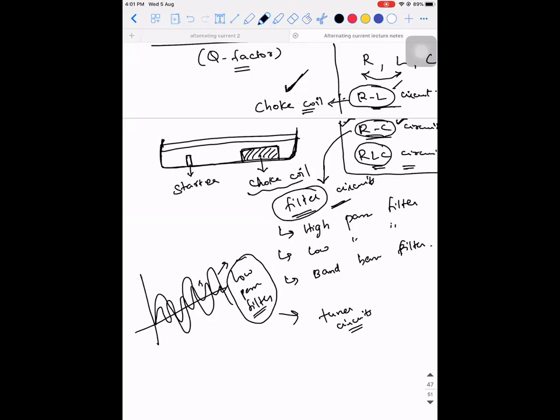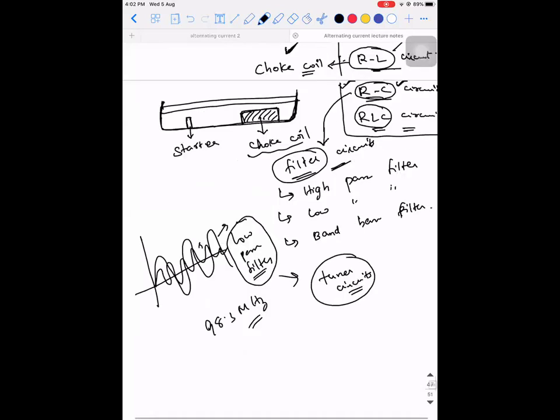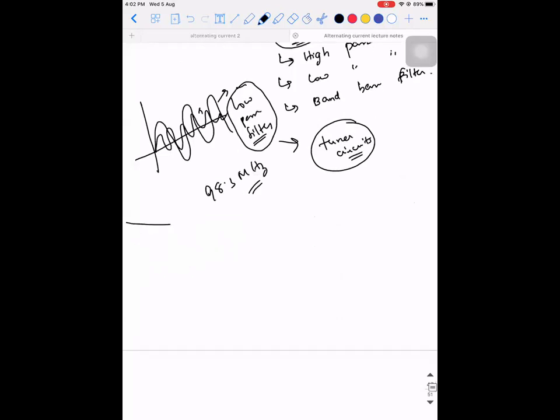For example, you go to a 98.3 megahertz channel, you'll be able to hear only that particular channel's frequency. So who is helping at the back end for all these things to happen is a tuner circuit. So all you're learning here is a different combination which is useful in electrical components. If somebody is choosing electronics and electrical engineering, there you will learn all these things. Okay. So whatever you have learned has some application at some point.